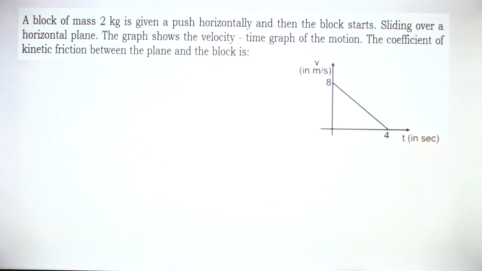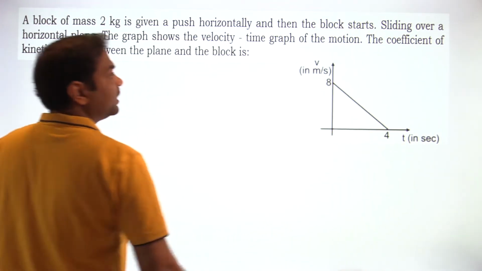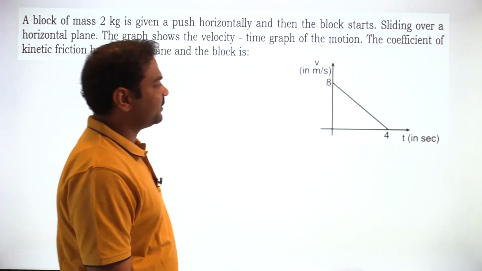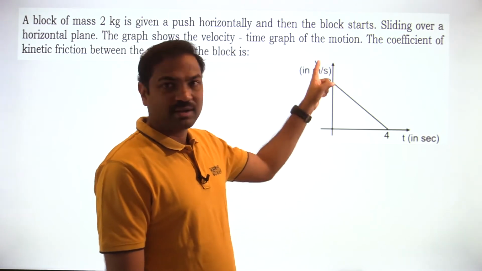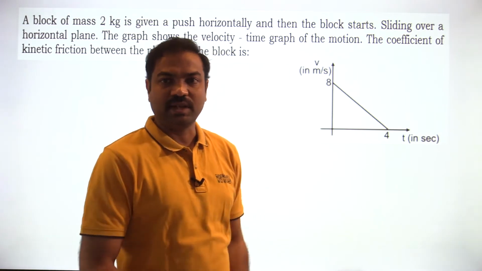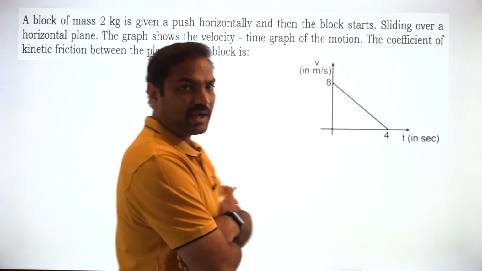So a block of mass m = 2 kg is given a push horizontally, and then the block starts sliding over a horizontal plane. The graph shows the velocity-time graph. Time is on the x-axis and velocity is on the y-axis. This graph will tell you how the velocity is decreasing with time. Then what is the coefficient of friction between the plane and block?